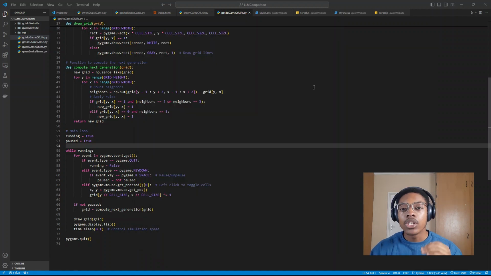So the test went well, and I can say that both models performed pretty well. The tests were fine. The website one was amazing. Snake was amazing. On Snake, I like the one from Qwen more, and for the game of life, I like the one from GPT-4o.